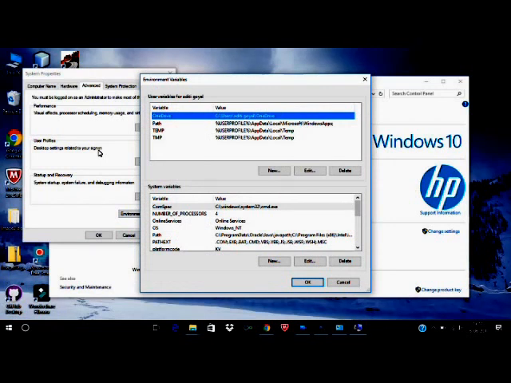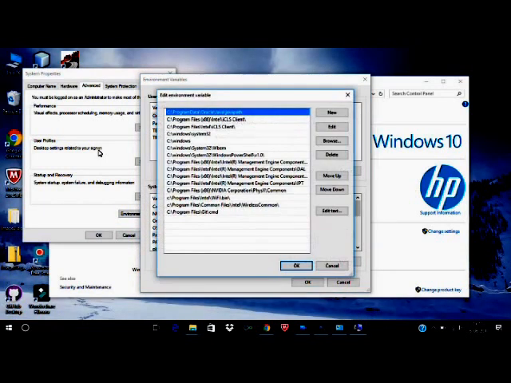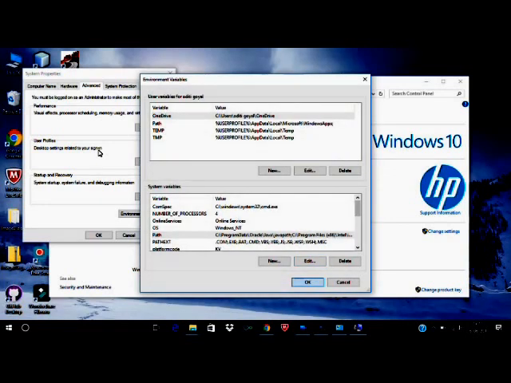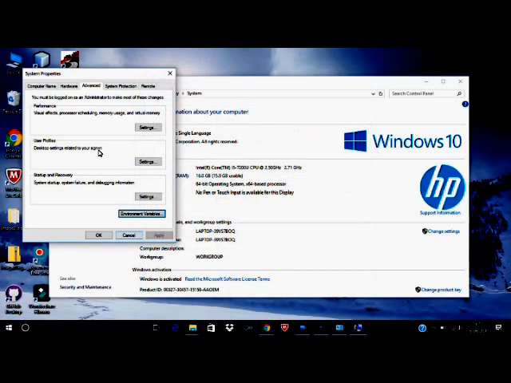Select path. Here edit this path and put a semicolon after it and paste the path of JDK. Press OK, OK and OK.